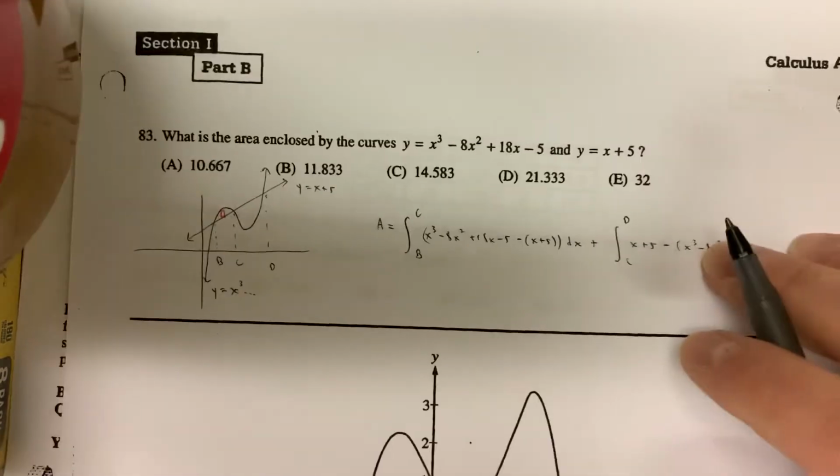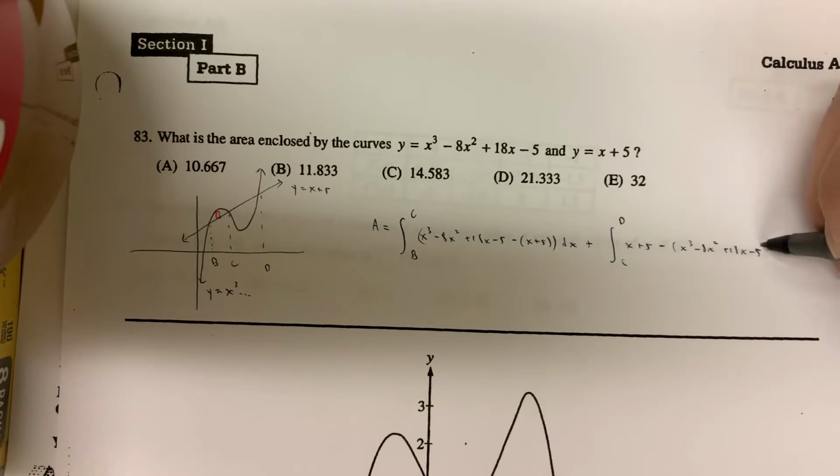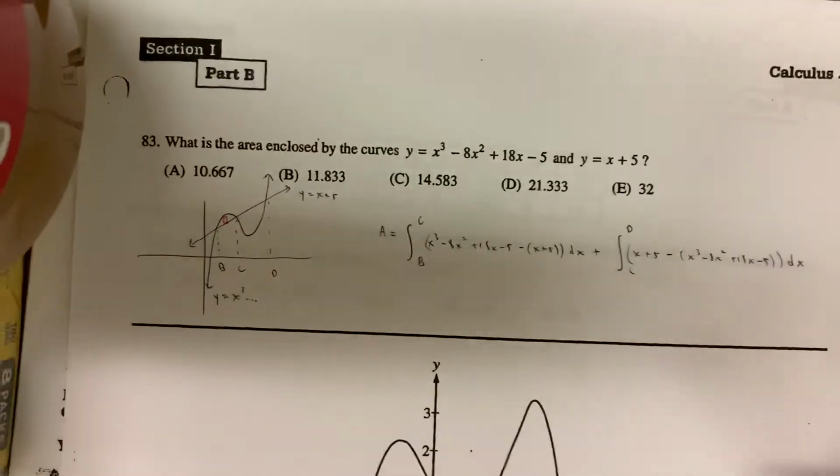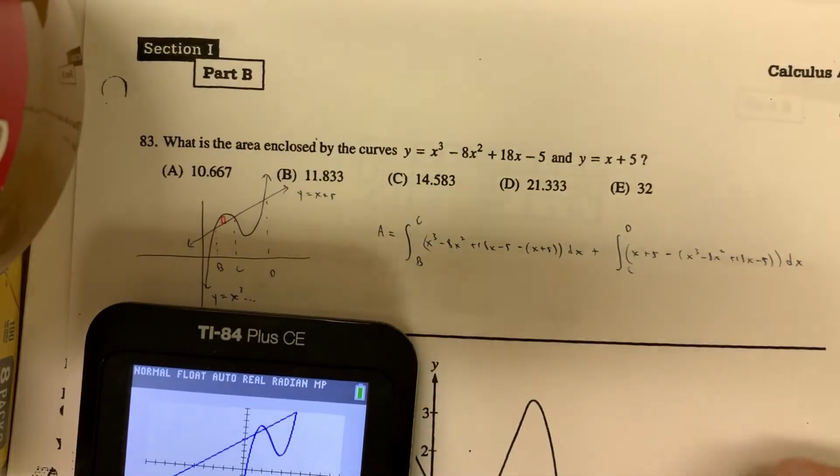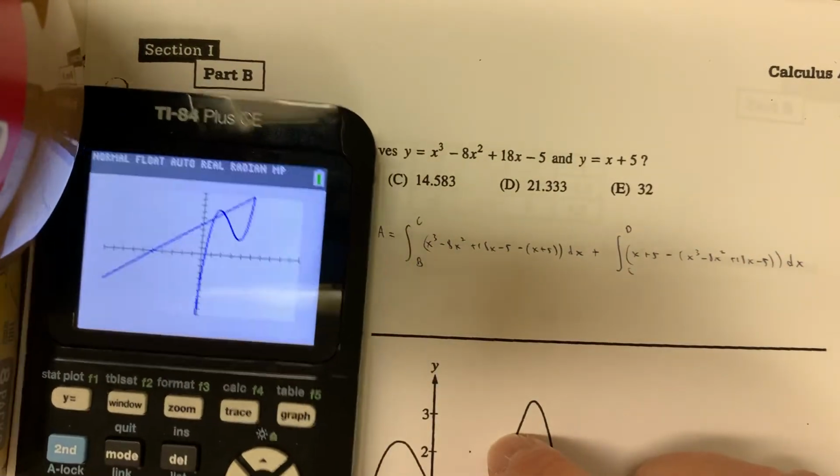I wonder if I'm going off the paper there. It looks like I am. Okay, minus the cubic, all with respect to x. And the thing is, you got to calculate these intersect points, okay? You know, it's a part one, so I don't have to worry about writing all the work down perfectly.